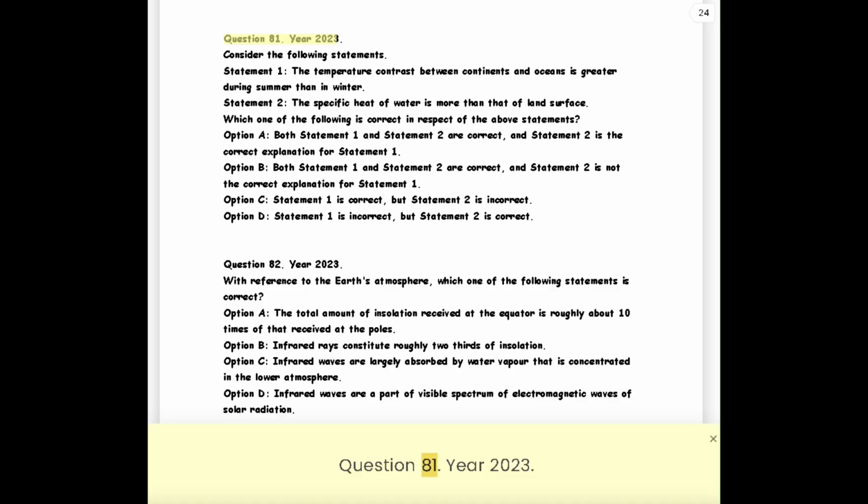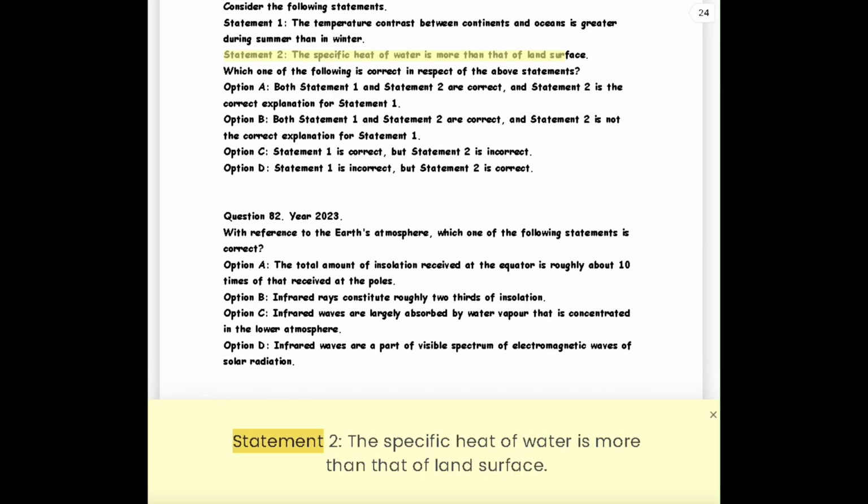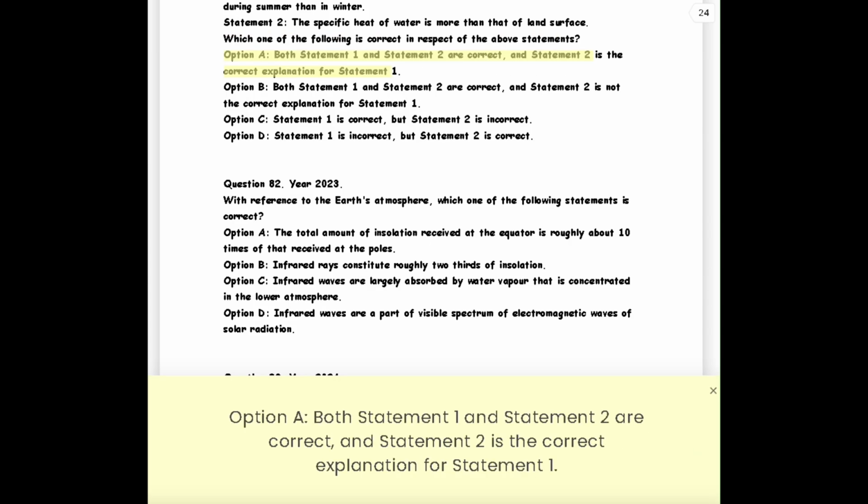Question 81. Year 2023. Consider the following statements. Statement 1. The temperature contrast between continents and oceans is greater during summer than in winter. Statement 2. The specific heat of water is more than that of land surface. Which one of the following is correct in respect of the above statements?